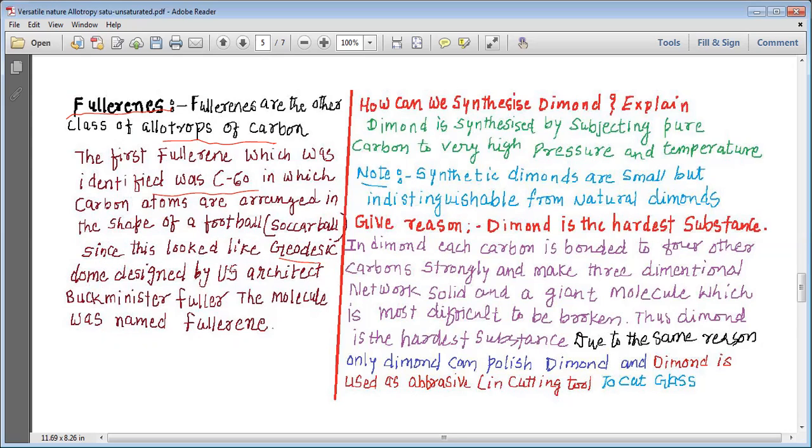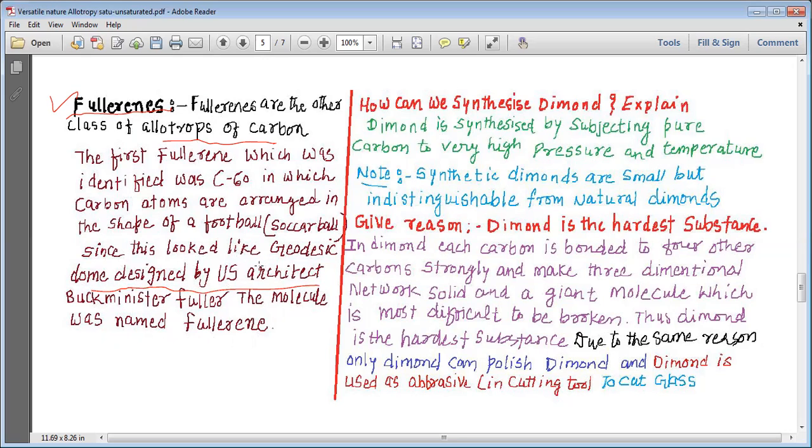since it looks like the geodesic dome designed by the US architect Buckminster Fuller, the molecule was named fullerene. Please remember, my dear students, that it was looking like a geodesic dome designed by the US architect. His name was Buckminster Fuller, and that is why the name fullerene is given to it. Please remember, if you are asked why the name fullerene is given to the allotrope, the name fullerene is given because the structure of fullerene was very similar to the geodesic